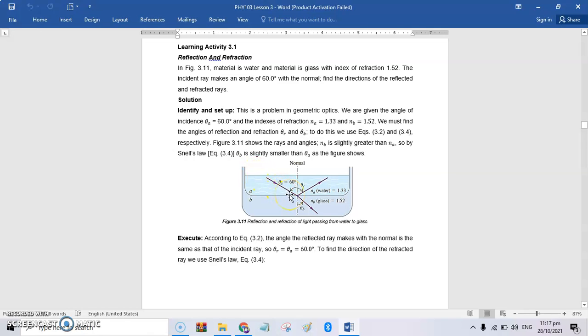So, si incident ray makes an angle 60 degrees with the normal. Ito yung ating contact surface. So, ang normal natin is perpendicular kay contact surface. Okay? So, ganyan siya. So, si incident ray natin makes an angle 60 degrees with the normal.